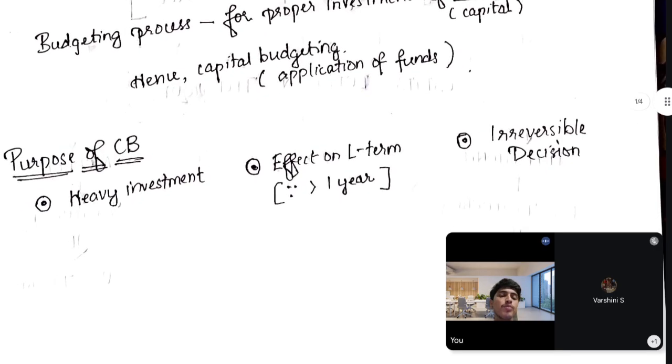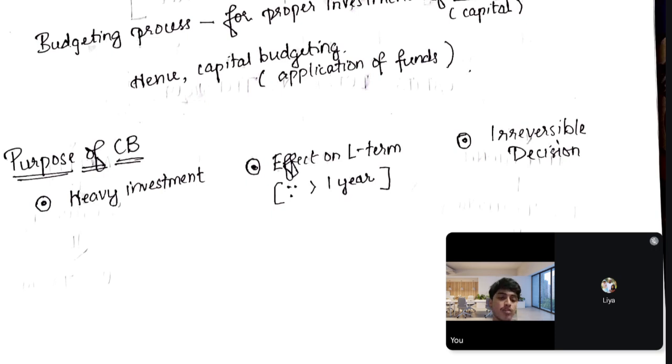And the third, the most important factor, is that it is an irreversible decision. That means you cannot reverse the decision taken. Once a decision is taken regarding investment, you can't reverse it. Like you spend thousands and crores on a machine, and the next day you say, I don't want this machine, let's just cancel this. You can't say that. It's not a 10 rupee thing or a 500 rupee thing. It's not like a shirt. If you buy a shirt and you don't like it, you can return it online, or you can go to the store and return it. But it's not the case with machines or investments requiring huge amounts of money.